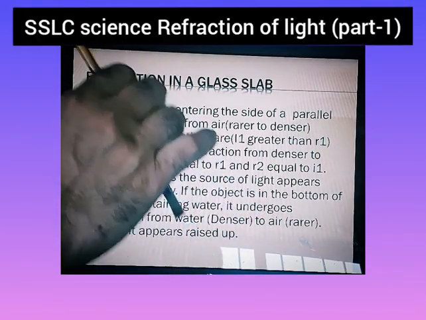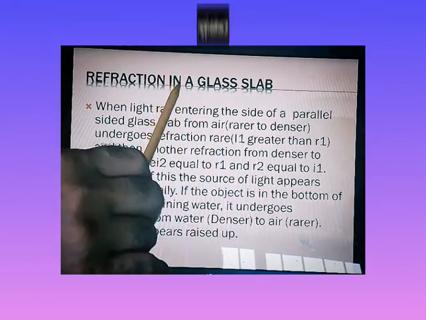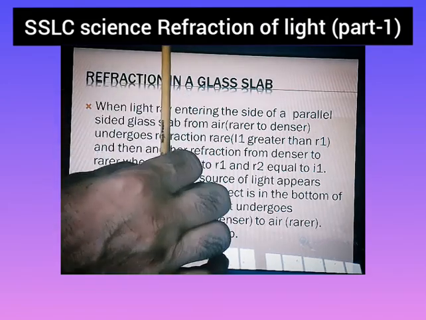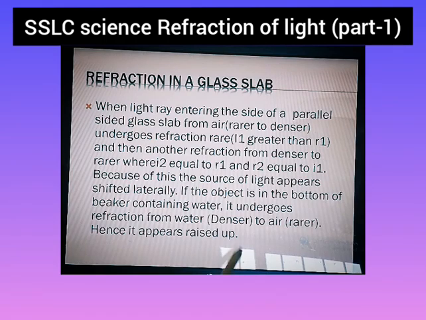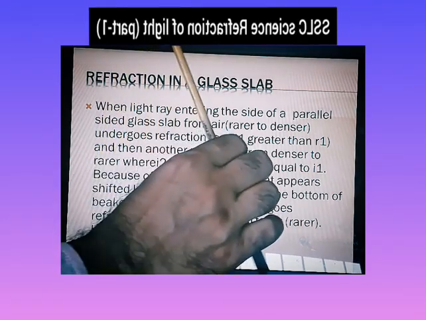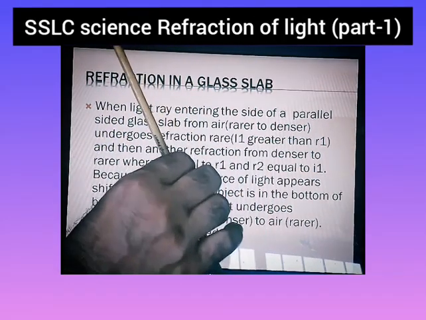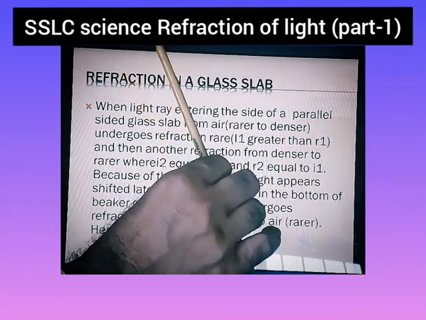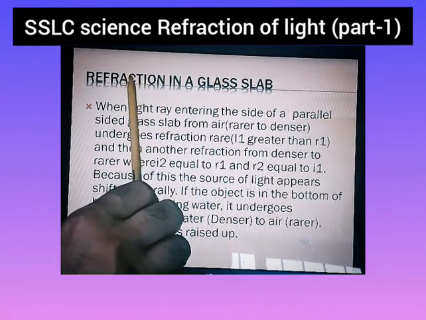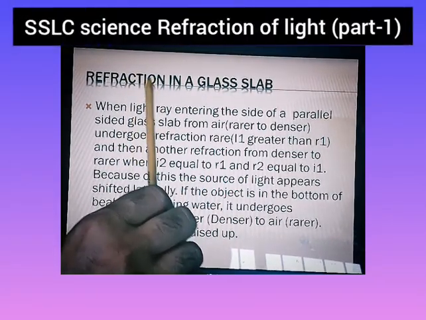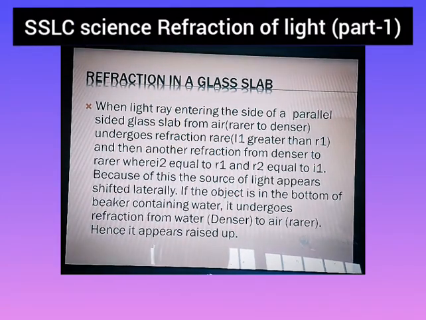When it is coming out, again because of this law of the parallelogram, this angle will be equal to the emerging angle. So in a parallel-sided glass slab, the angle of incidence and angle of emergence will be the same. Because of that, see for example, actually the object can be here, but in the glass slab it appears as if the object is at this point, so it will shift to one side, like this. That is called lateral shift.